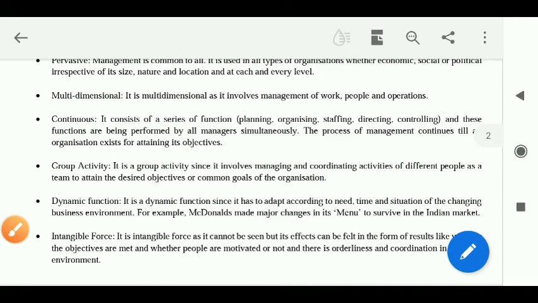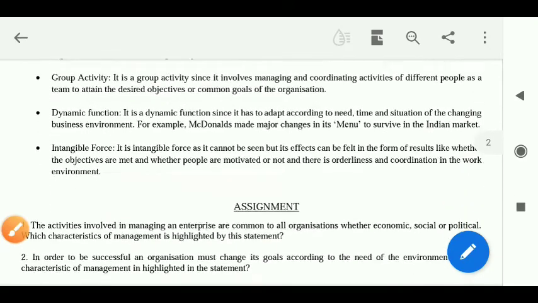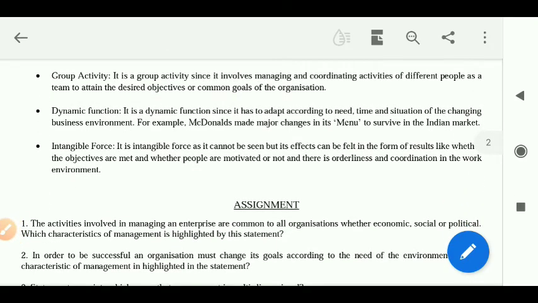Let's move down to the next point. Next point says dynamic function. Management is called a dynamic function. What does dynamic mean? Dynamic is something which changes according to change in something, isn't it? Why do you think management is called a dynamic process?